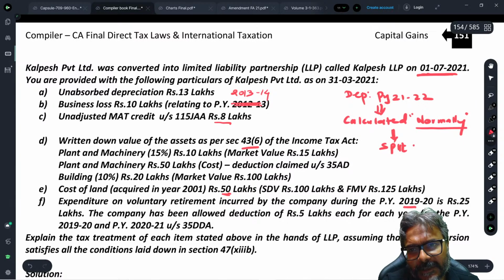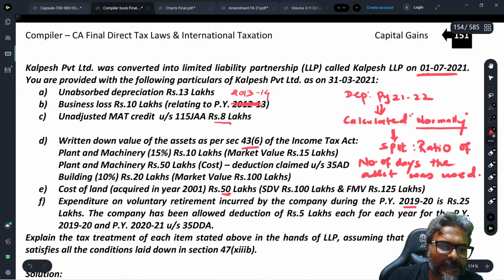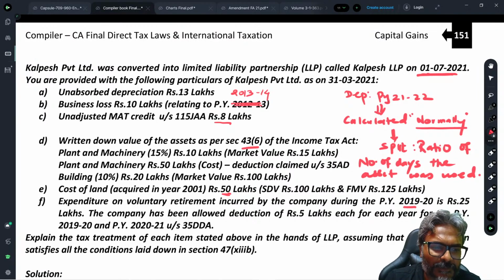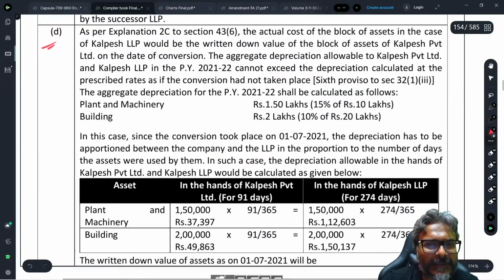Split in terms of the ratio of number of days the asset was used. Split into the ratio of number of days the asset was used, students. So that needs to be done in this context. And this is what has happened over here also. If you see over here, students, this is what is taking place.